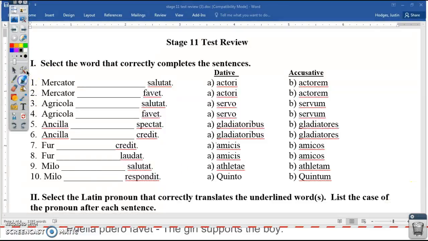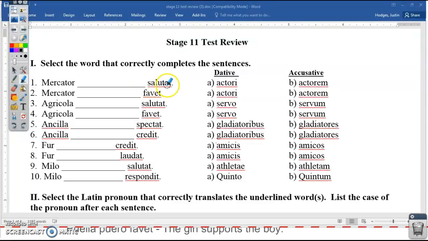So, section 1 is actually pretty simple except for one slightly confusing thing. You can look over here, see all these nouns are nominative. So all of these sentences already have their subject, and really you have to choose between the dative or the accusative form. So, what's the difference? All of these are just missing a direct object, which normally would just be accusative, except this section is about identifying the special verbs that we've kind of talked about.